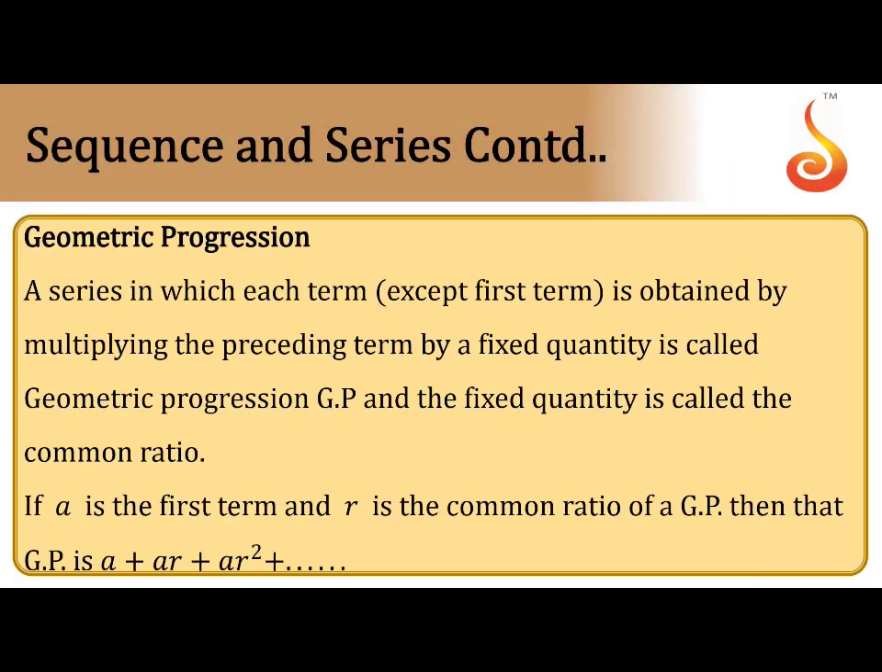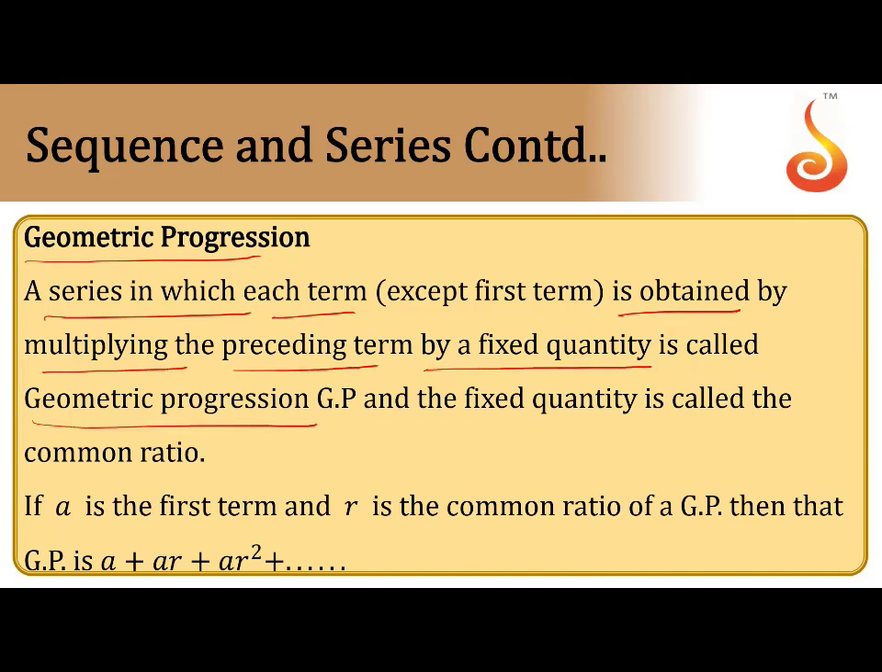Next, geometric progression, GP. A series in which each term is obtained by multiplying the preceding term by a fixed quantity is called a geometric progression. Before, where the common difference is the same, that sequence you call an arithmetic progression. That means each term is obtained by multiplying the preceding term by a fixed quantity.